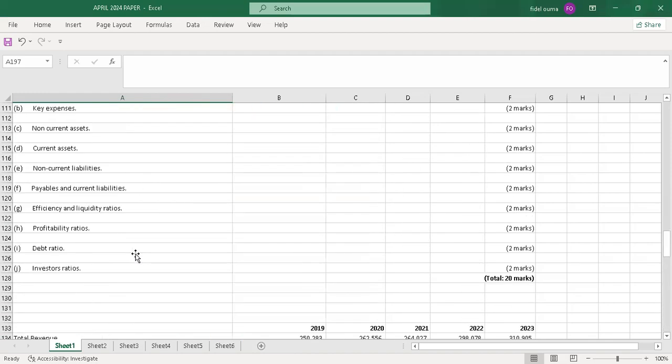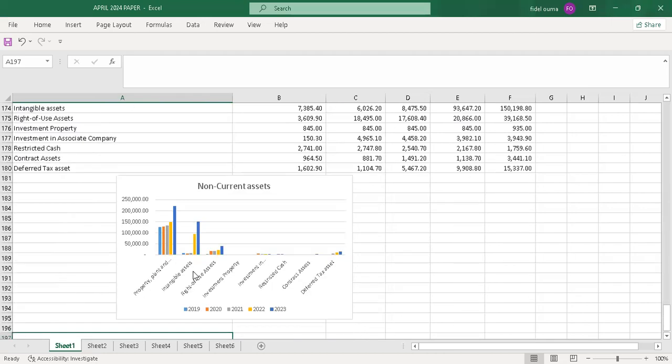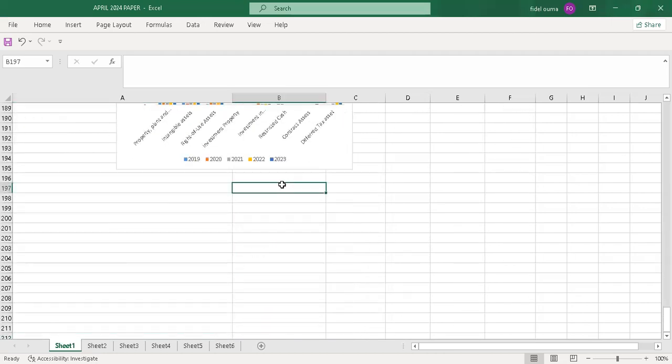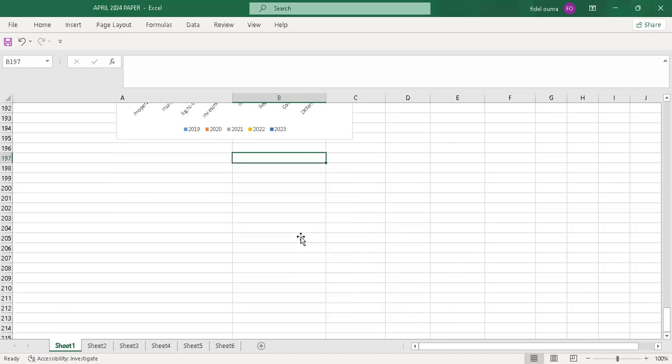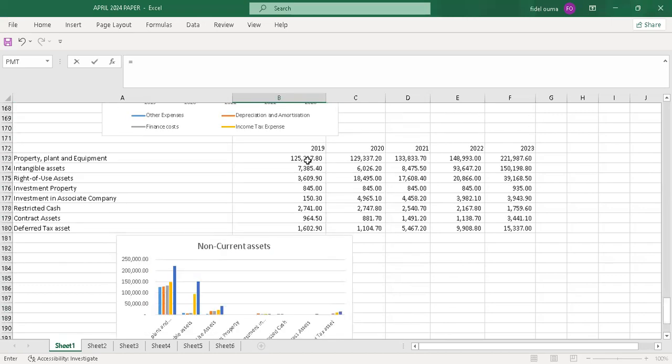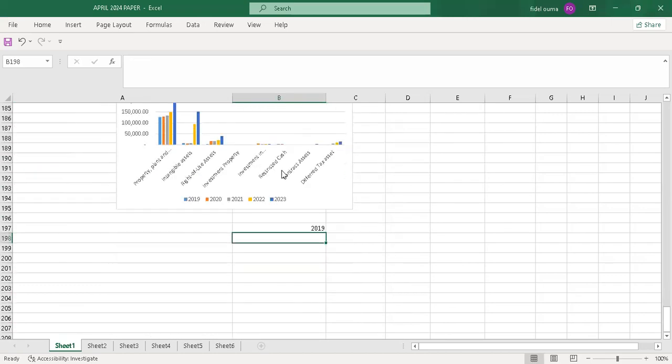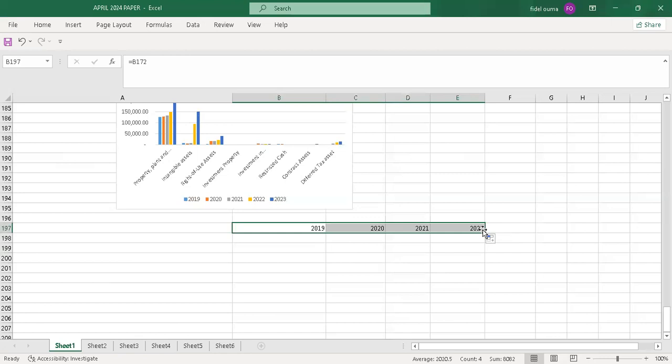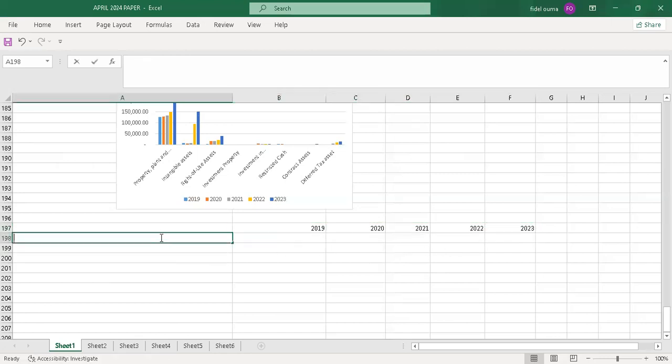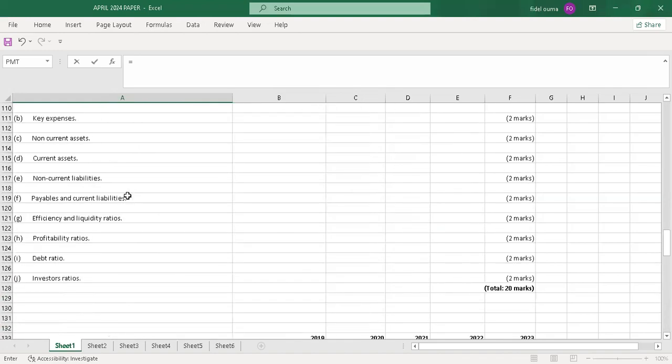After non-current, we now have current assets. I'll do the same for current assets. Just copy the years. So I'll go to current assets, then I just pick them the way they are.